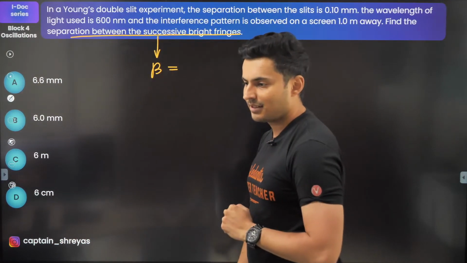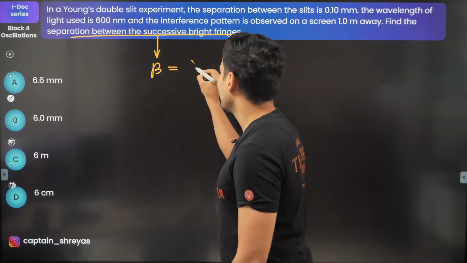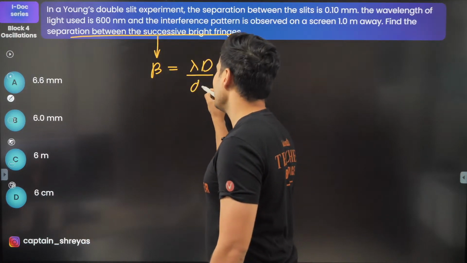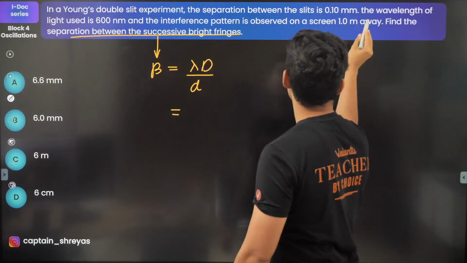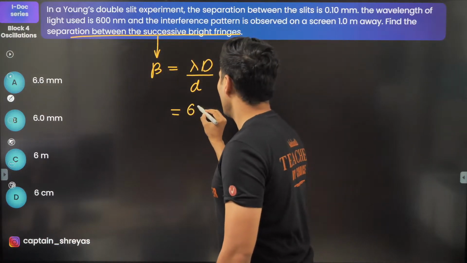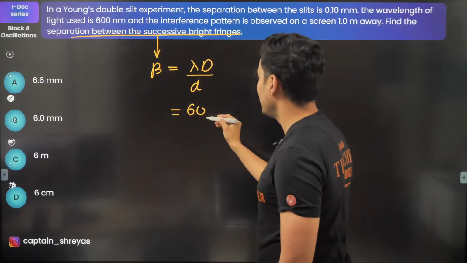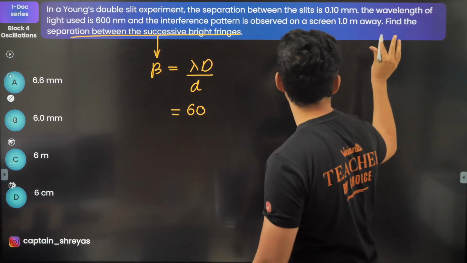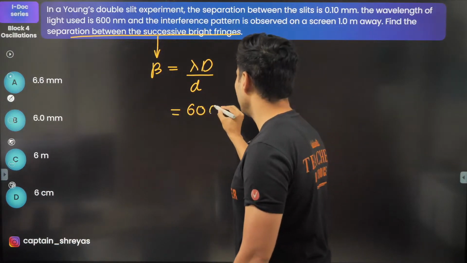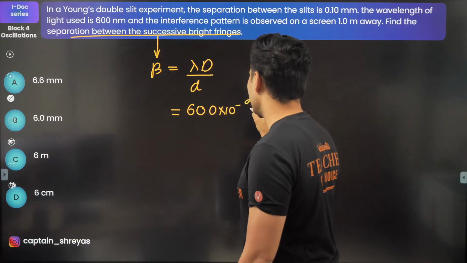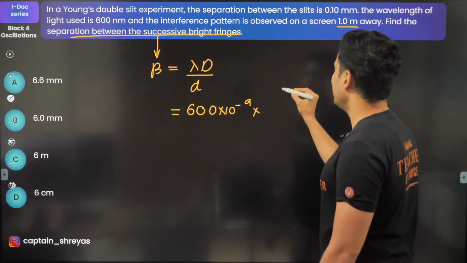The fringe width is basically nothing but lambda D by d. Lambda is given, where is it? 600. Oh my god, all the answers have 6, so I need to be careful with the decimals and powers. 600 nano, that's 10 to the power minus 9. Distance is 1 meter, so into 1.